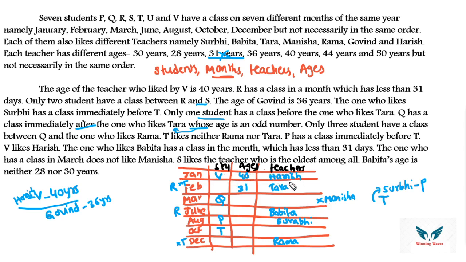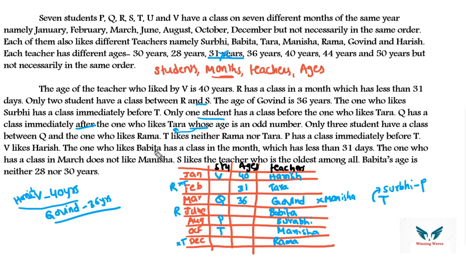Okay, then 1, 2, 3, 4, 5 we have got. So here it is not Manisha, March. So Manisha we can put in October. And one person is missing. Who is that? Govind, 36 years. So here you can put Govind, and the age of Govind is 36, right?